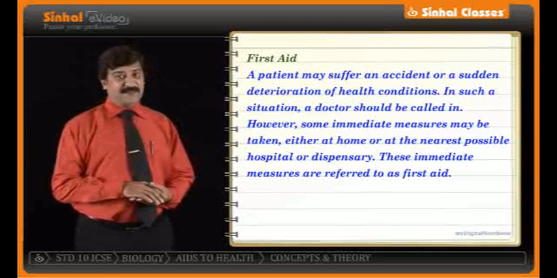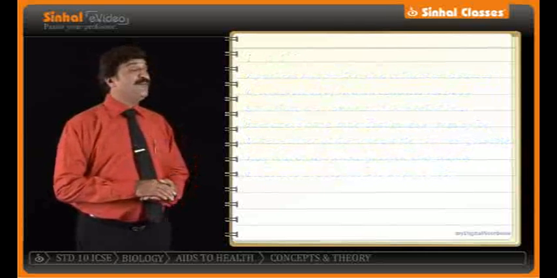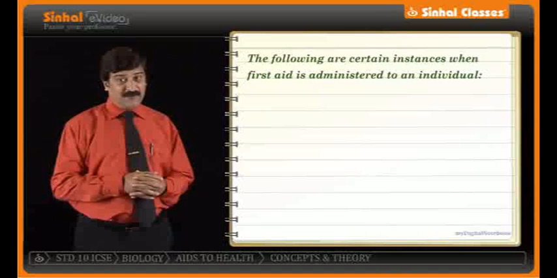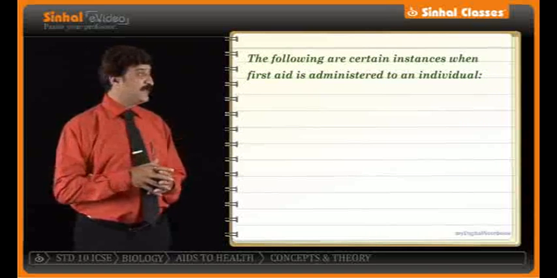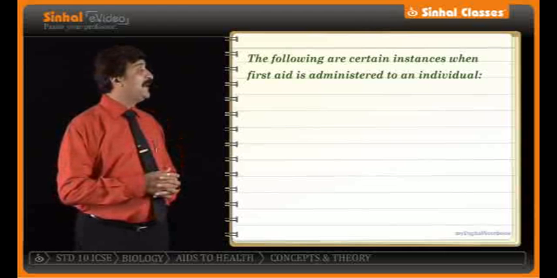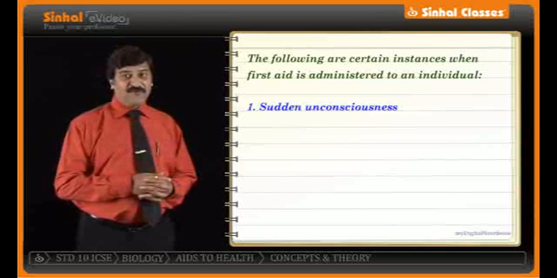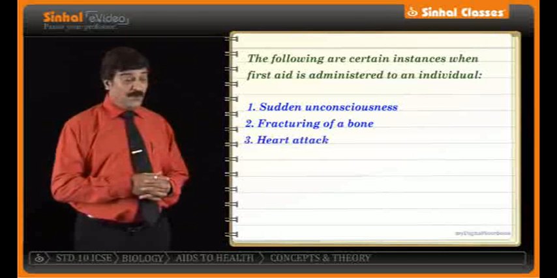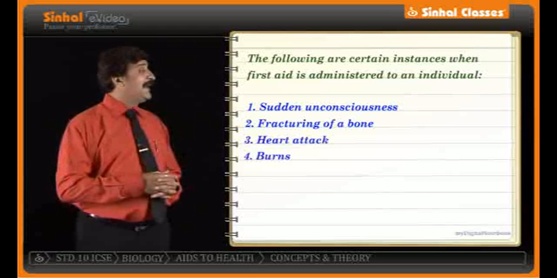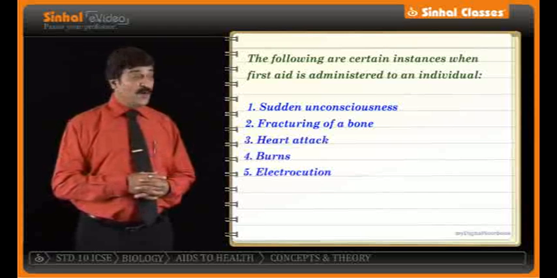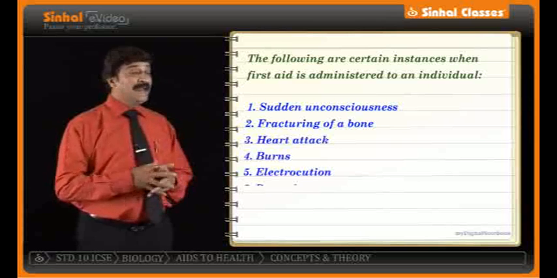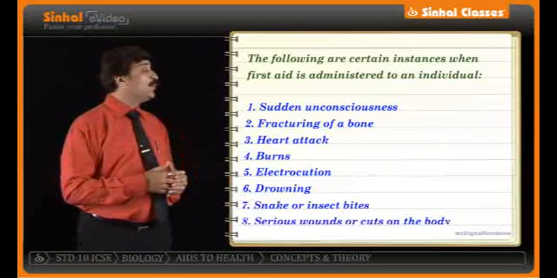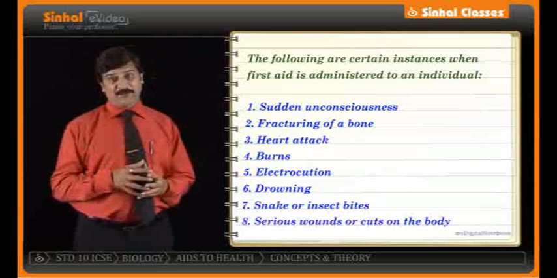When we are talking about first aid, let us take an account of the instances in which first aid can be given. Here on the monitor is a list. In case of sudden unconsciousness, fracture of a bone, heart attack, burns, then in case of electrocution, or in case of drowning, snake bite, insect bite, or even in serious wounds or cuts on the body.